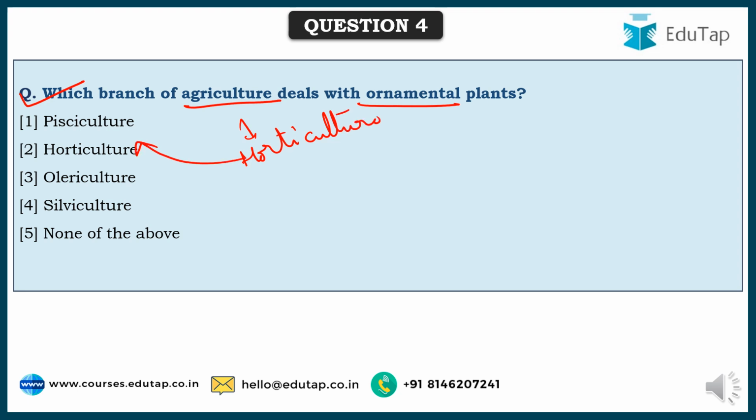So here, one of the branches is horticulture. Now horticulture can again be put into various sub-disciplines. They are arboriculture, which is the study of selection, planting, care and removal of individual trees, shrubs, vines and other perennial woody plants.